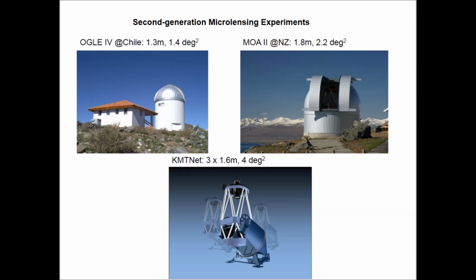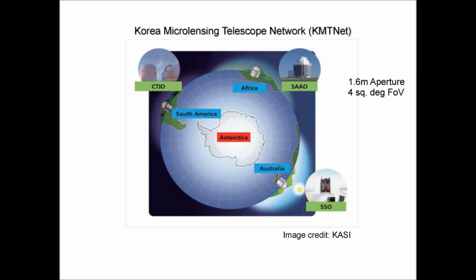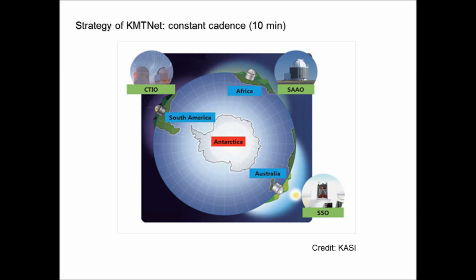Now we are entering the era of the second-generation microlensing experiments, in which the survey teams can monitor stars with higher cadence observations. Among these second-generation experiments, KMTNet will be the most powerful one. KMTNet, an acronym for the Korea Microlensing Telescope Network, consists of 3 1.6-meter telescopes, each with 4 square degrees of field of view. These telescopes will be located at 3 different sites and altogether can achieve 10-minute cadence for microlensing observations. Therefore, KMTNet will be able to detect exoplanets without reference to any follow-up observations.